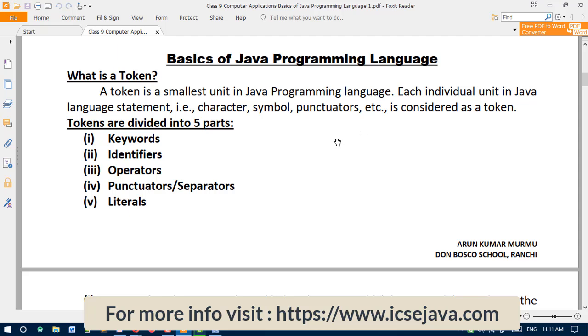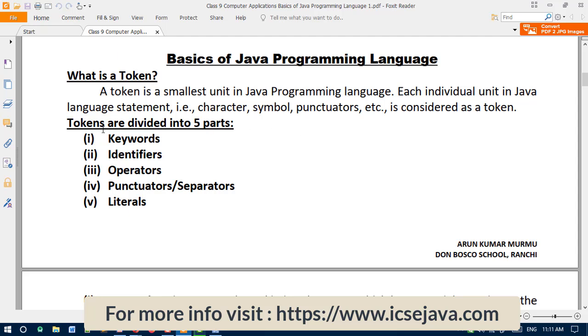In a Java program, whatever we are writing, whatever symbols we are using, like curly bracket, dot, and different symbols, whatever words we are using in any Java program, all these individual units are known as tokens. Okay, so that is the concept.